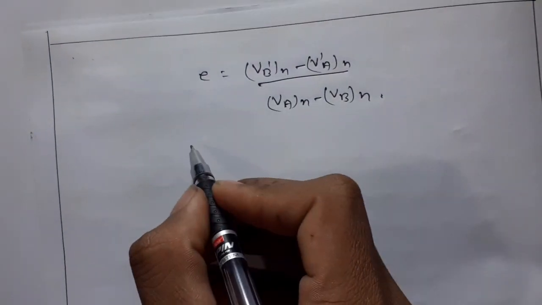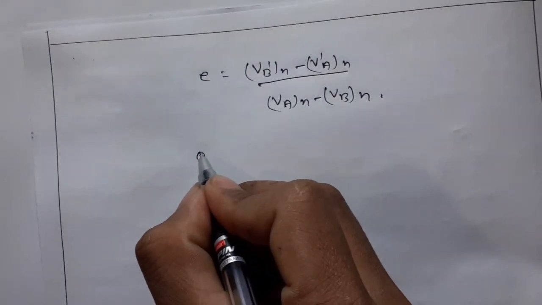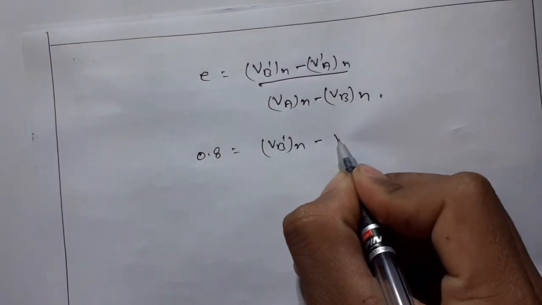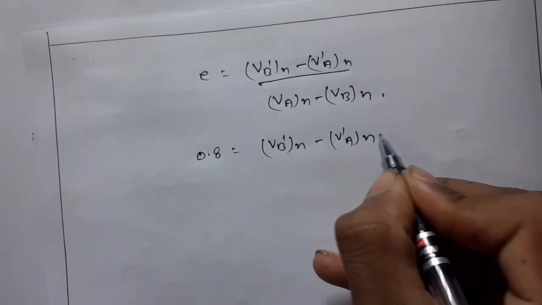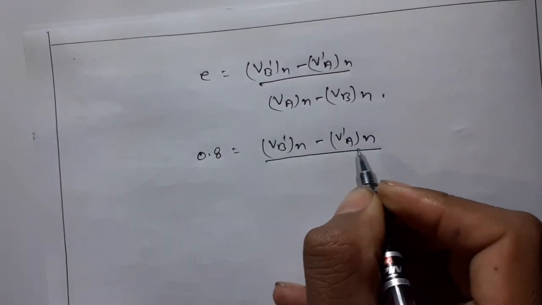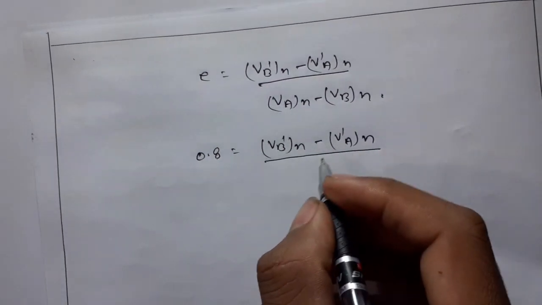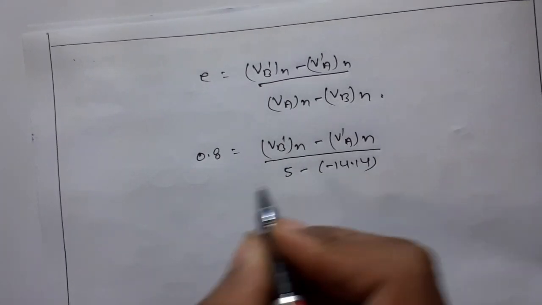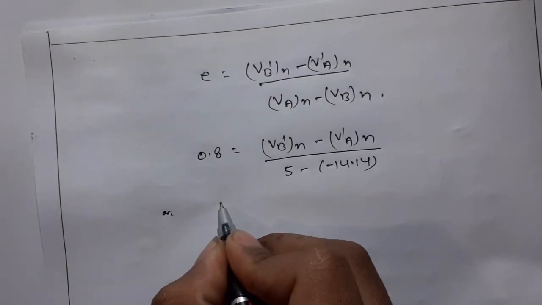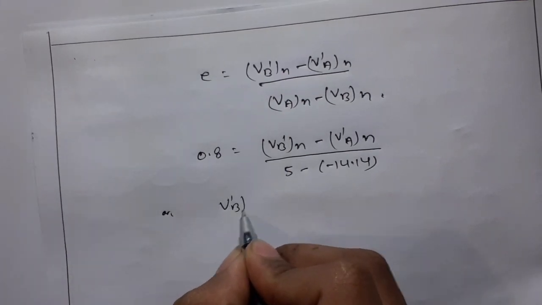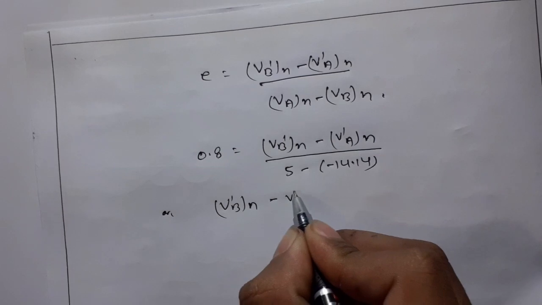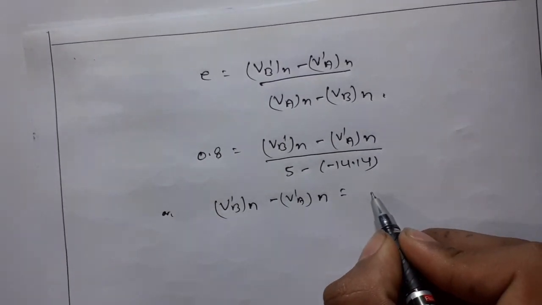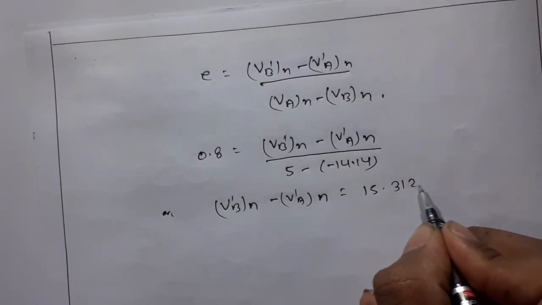So the coefficient of restitution 0.8 is equal to v'BN minus v'AN upon, this is 5 minus minus 14.14, or v'BN minus v'AN is equal to 15.312.